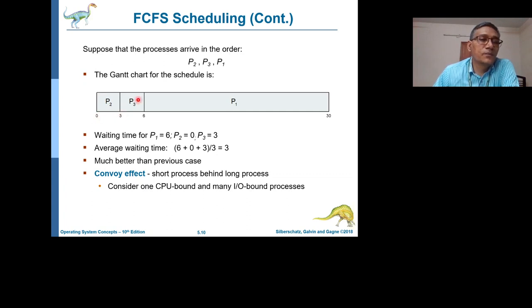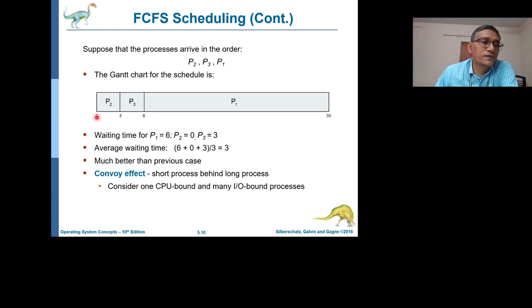At 3 milliseconds, P3 will take over the CPU and it will complete at 6 milliseconds, and at the 6th millisecond, P1 will get the attention of CPU and it will run for 24 milliseconds, and it will complete at 30 milliseconds. Now if you see here, the waiting time of P1 is 6 milliseconds.